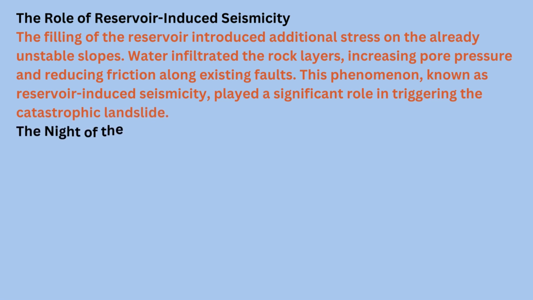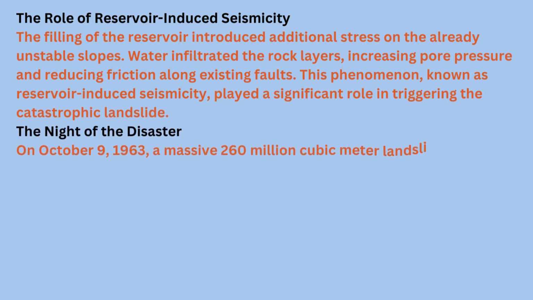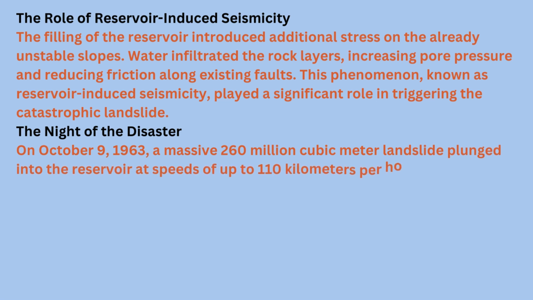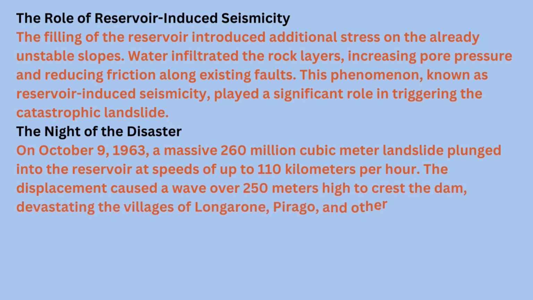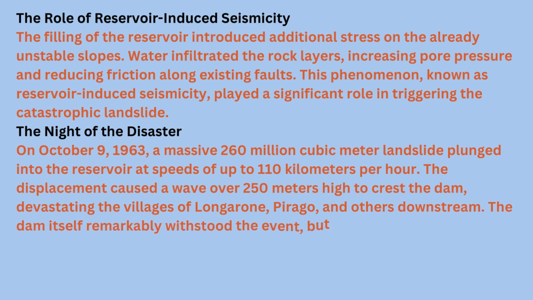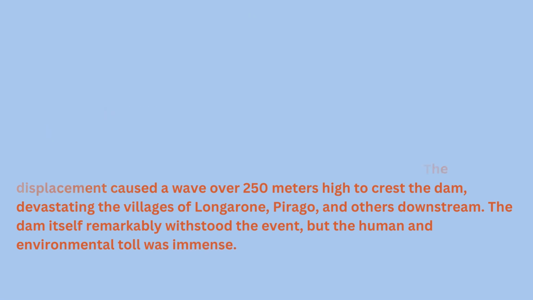The night of the disaster. On October 9, 1963, a massive 260 million cubic meter landslide plunged into the reservoir at speeds of up to 110 kilometers per hour. The displacement caused a wave over 250 meters high to crest the dam, devastating the villages of Longarone, Perego, and others downstream. The dam itself remarkably withstood the event, but the human and environmental toll was immense.